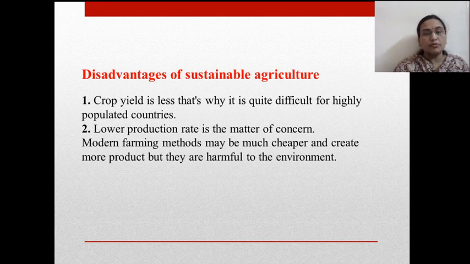Second, the lower production rate is a matter of concern, so we have to find out the sources of higher production with the help of sustainable practices. Modern farming methods may be much cheaper and create more product, but they are harmful to the environment.